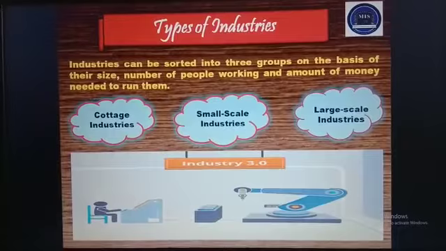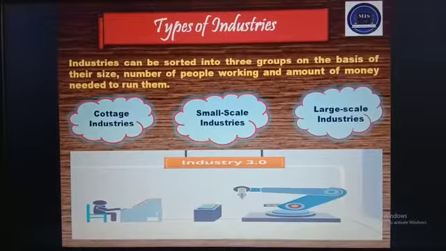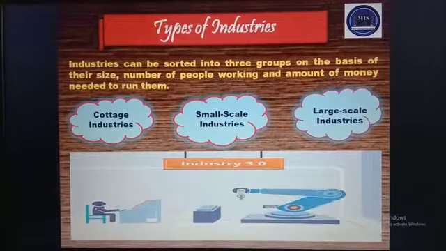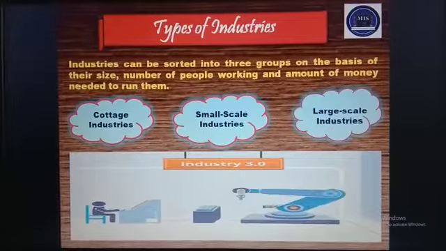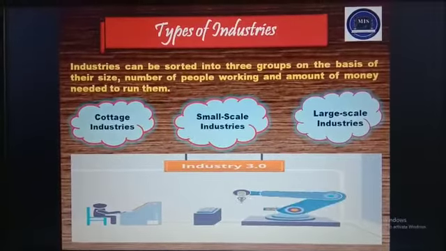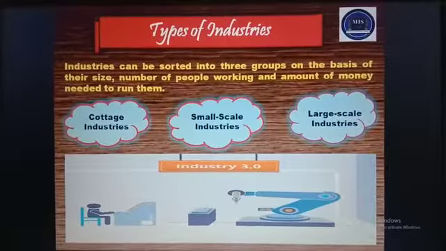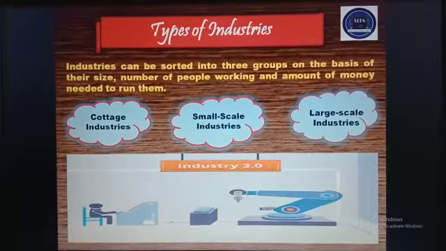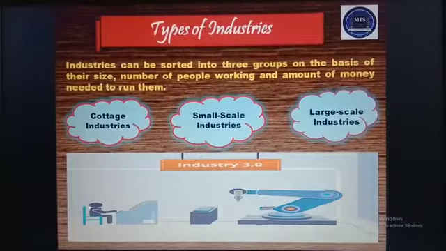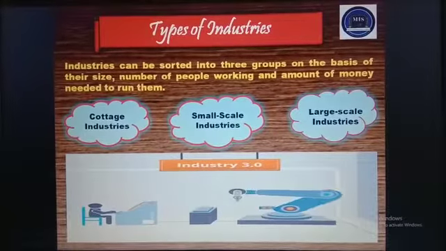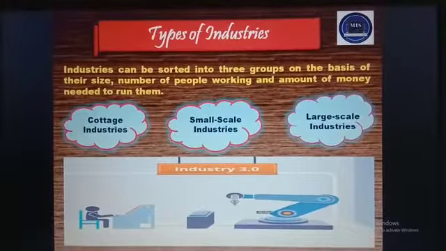So children, after learning what industries are, we will now learn about types of industries. Industries can be sorted into 3 groups on the basis of their size, number of people working and amount of money needed to run them. They are cottage industries, small scale industries and large scale industries.